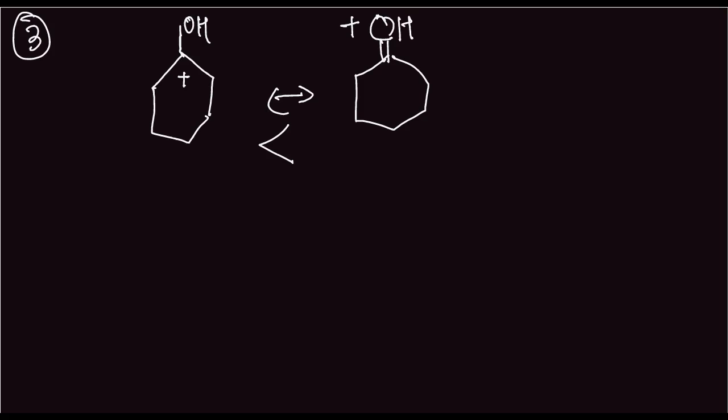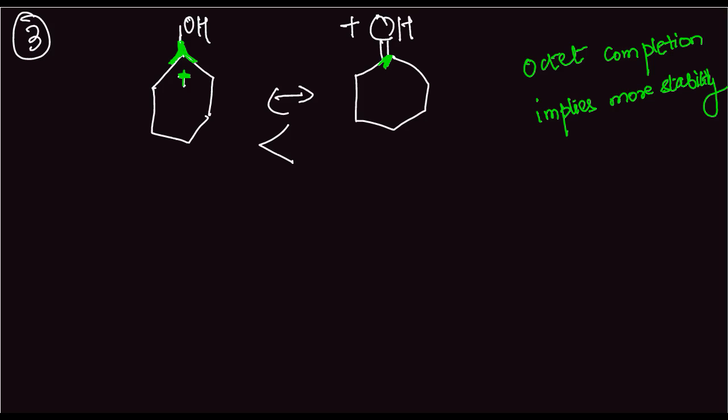This carbon here, its octet is completed in this case, but in this case it is a carbocation. It has only 3 hands, so the 4th hand is a plus sign. So octet completion implies more stability.